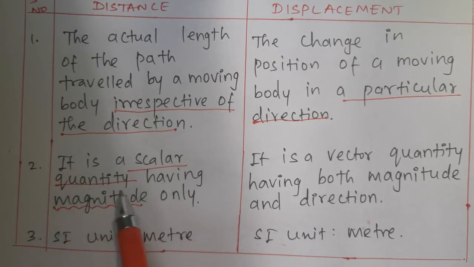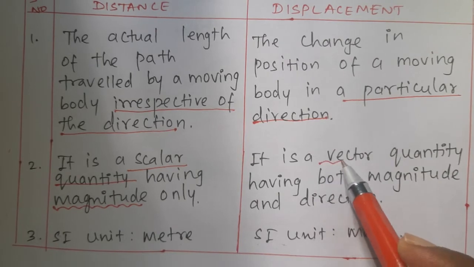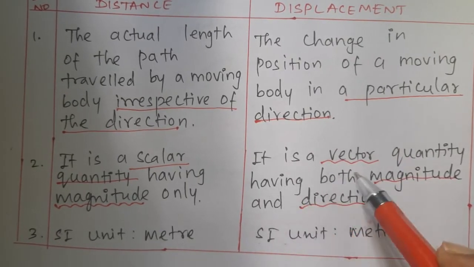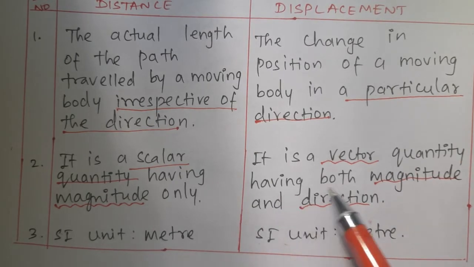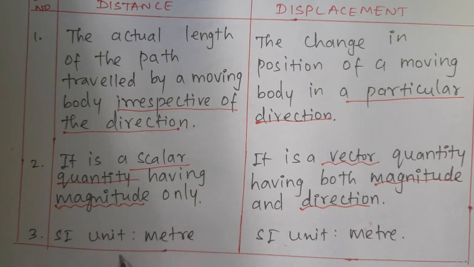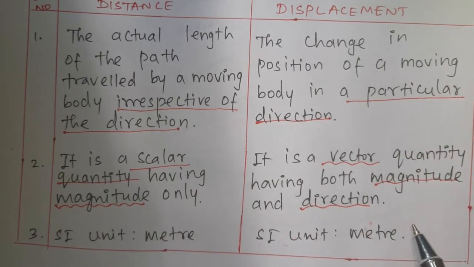But displacement is a vector quantity. It has both magnitude and direction. Distance SI unit is meter. Displacement SI unit is also meter.